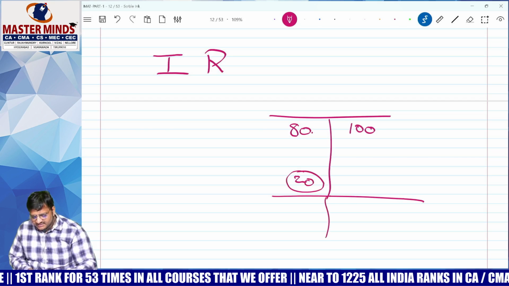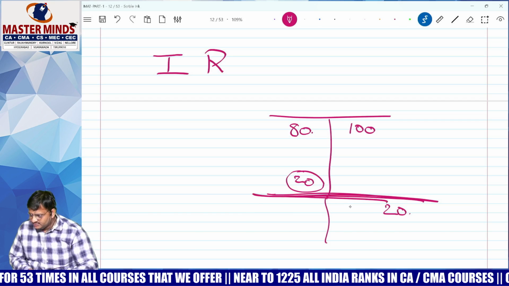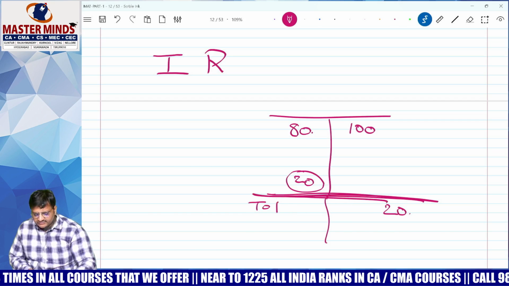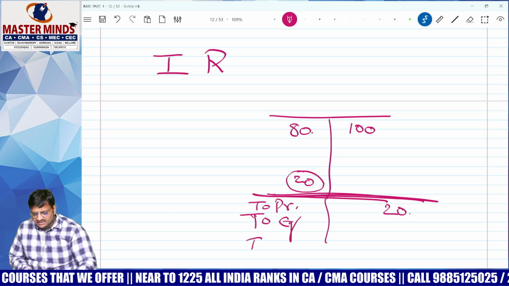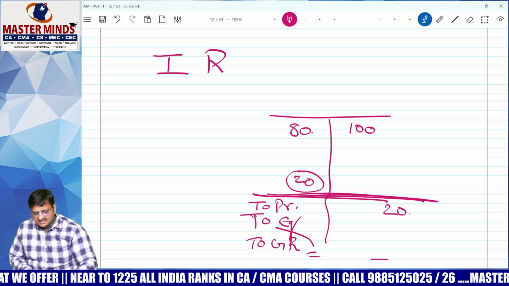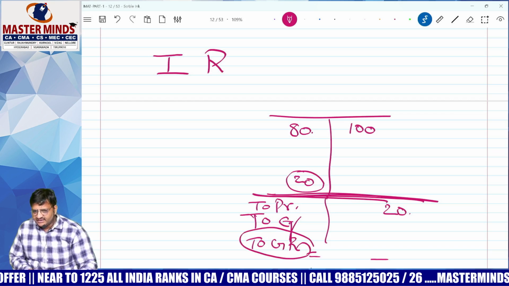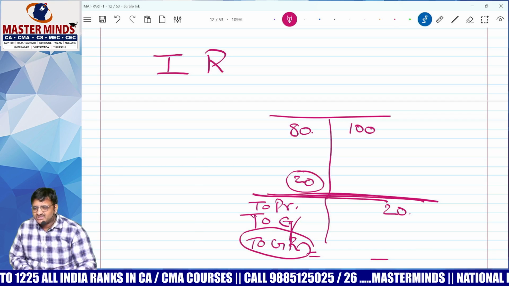Sometimes what happens? This 20 crore I will take as a P&L appropriation account. On this side I will write 2 preference dividend, 2 equity dividend. After that, we will transfer this amount to general reserve. Babu Raja, these kind of nonsense we will not allow. So add back. Add back. So transfer to general reserve.